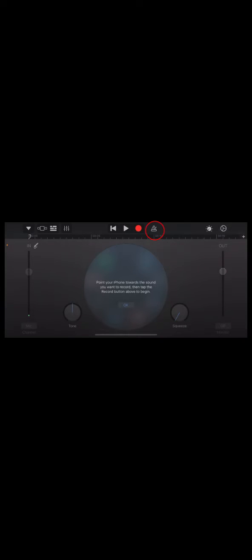Open GarageBand program, your recorder. Make sure that triangle mark after the record mark is inactive. Click the project icon.